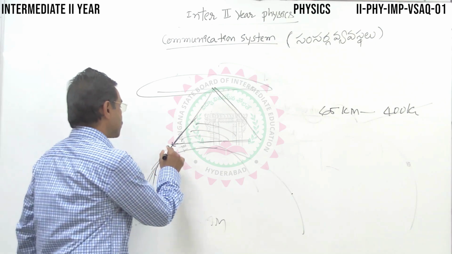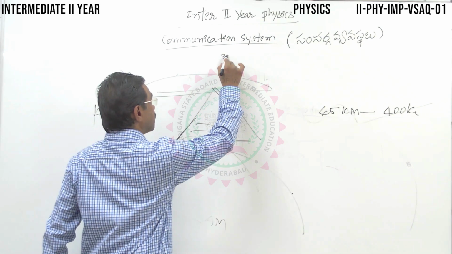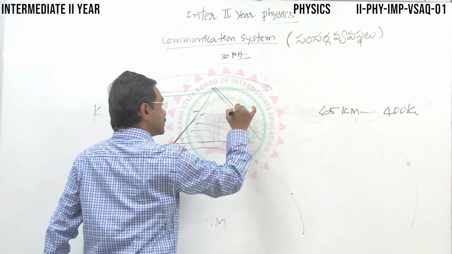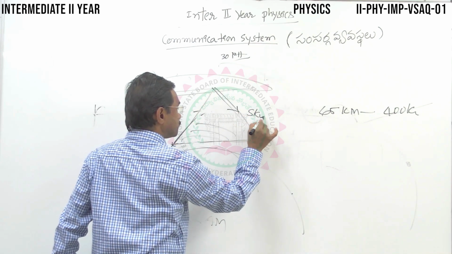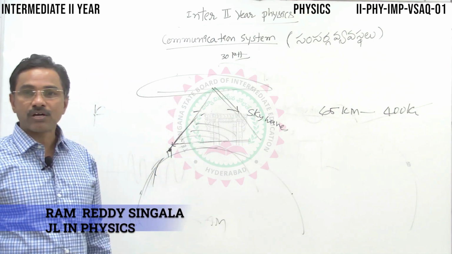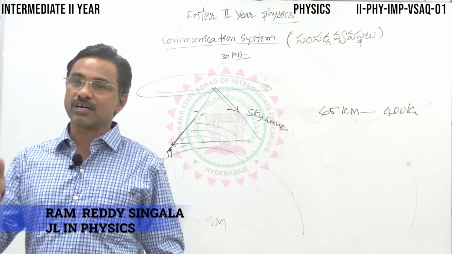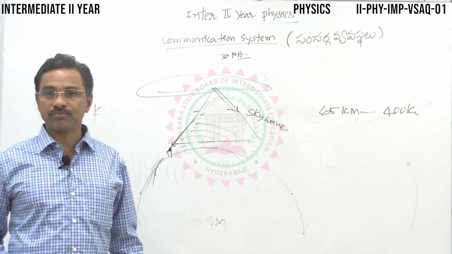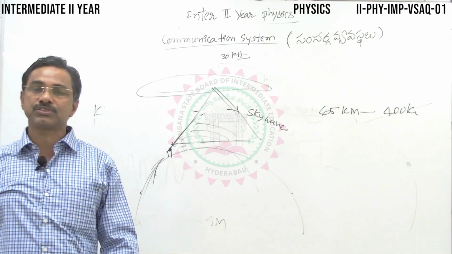So waves up to 30 megahertz get reflected back. These waves are called sky waves, right? The electromagnetic signals or radio waves reflected by the ionospheric layer are called sky waves. They get reflected back towards the surface of the earth.